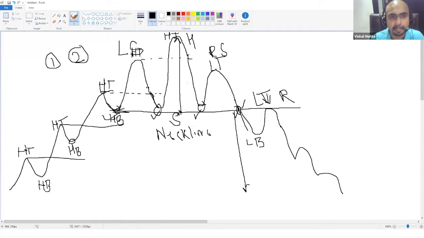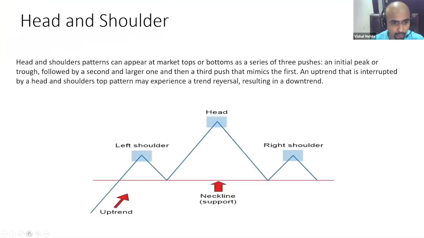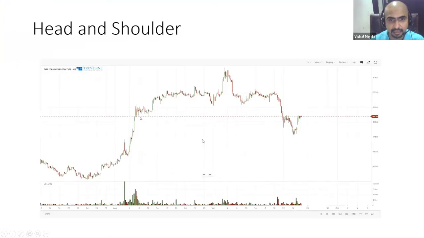See, don't look at chart patterns as just a double top formed, a triple bottom formed, a head and shoulder formed, but the psychology behind it. What is technical analysis? It's nothing but a psychology of mass behavior. And what you are trying to study is the psychology of mass behavior. Okay, what happens? Market went up, comes down, makes another top, again comes down, makes another top and comes down. Breaks the neckline, and then there is a fall.